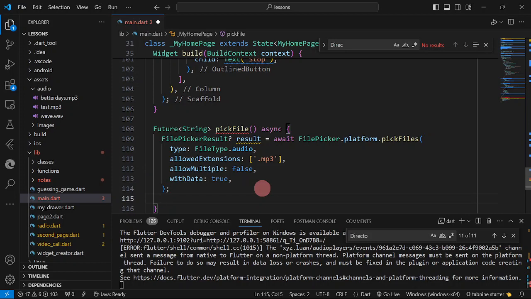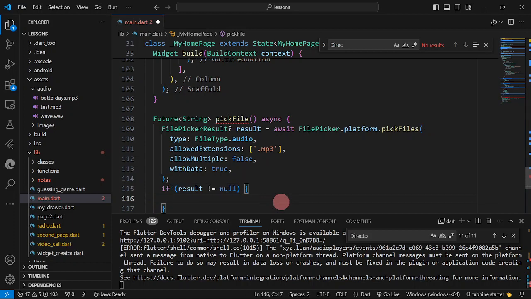Okay, then we are going to validate if the result is not equal to null, because it is possible it is null when the user is going to click on cancel.